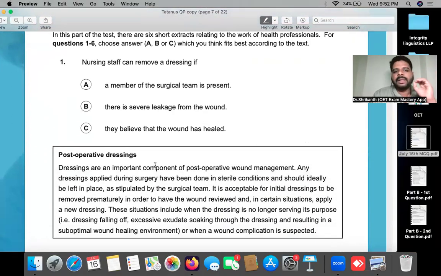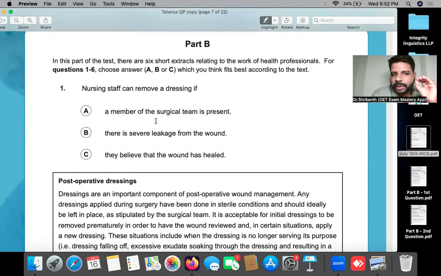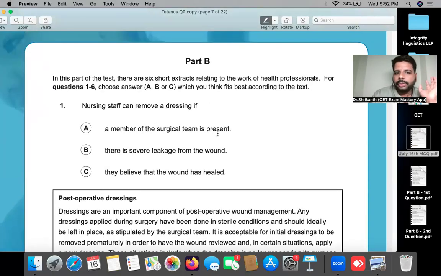Each question will have one separate, specific paragraph. So you have to read and understand the paragraph, understand the question, and choose the correct answer. A very good piece of news is that there is no negative marking. So if you choose an incorrect answer option, do not worry, they will not reduce your scores.